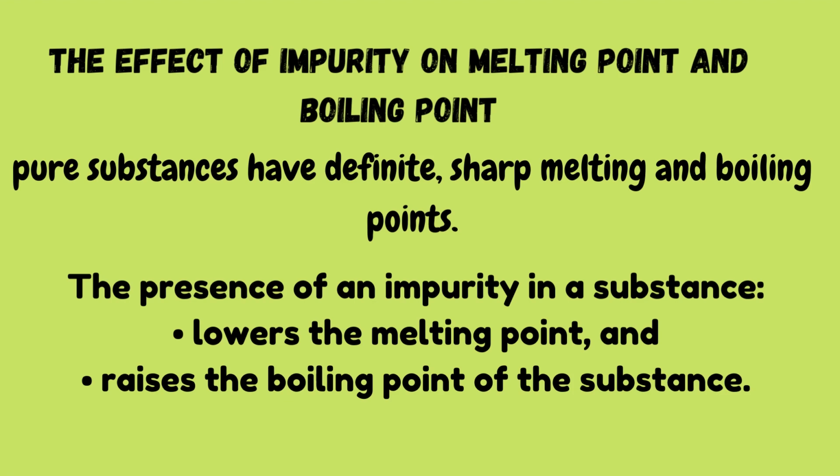What is the effect of impurity on melting point and boiling point? Pure substances have definite, sharp melting and boiling points. The presence of an impurity in a substance lowers the melting point and raises the boiling point of the substance.